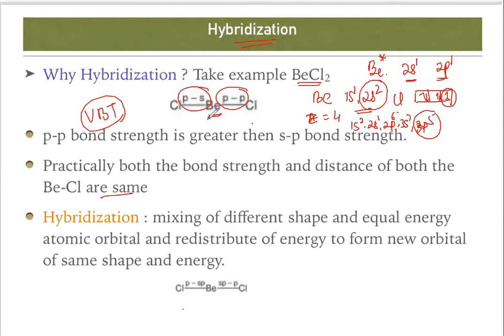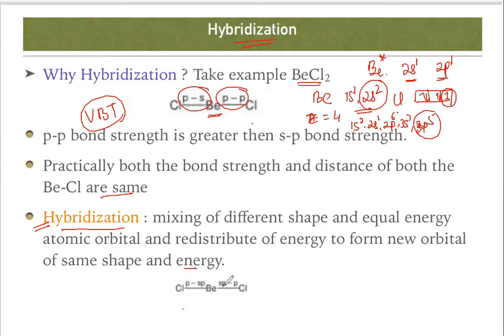So one theory needs to be developed that will exactly explain why they have the same bond length. So let us start with hybridization. Hybridization means mixing of atomic orbitals of different shape and equal energy, and redistribution of energy to form new orbitals of the same shape, size and energy. See, I'm explaining what it means.